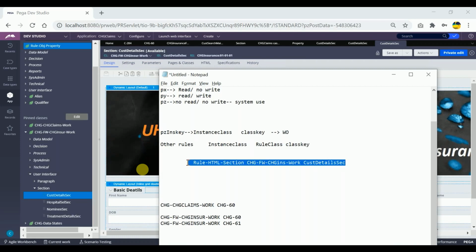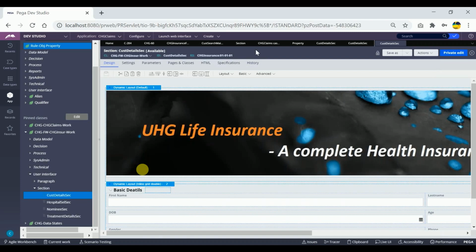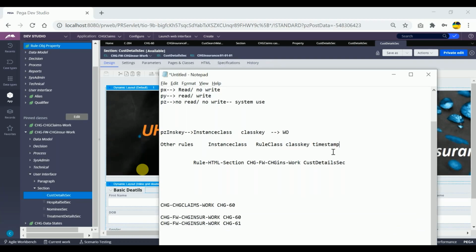If you say the same, then the main definition of pzInsKey will be violated. So pzInsKey should not be the same for any two rules. So we have to make a few modifications to the definition of the pzInsKey. I'll be including timestamp. I'll not be including anything like version. For sure, two versions will not have the same timestamps. Even if you are creating at the same time, there will be some fraction of seconds difference. So that's why they include the timestamp at the last.